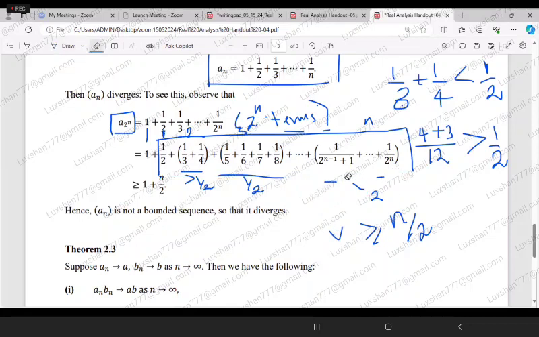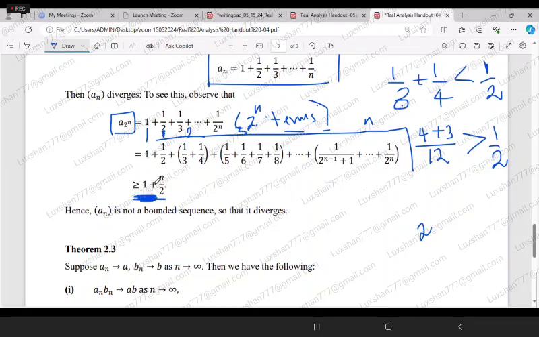Therefore, using the truth of some inequality, always you can write this. Now if you look at this one, this a 2 to the power n is always greater than or equal to 1 plus n by 2. When n tends to infinity, this automatically goes to infinity, isn't it?